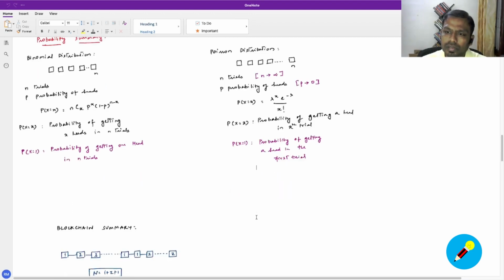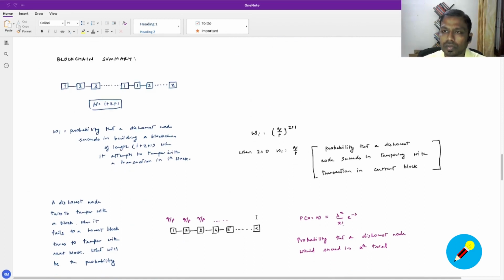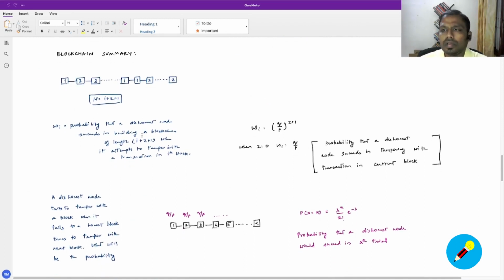But before that, we will quickly summarize the blockchain context as well, all that we have gone through so far. In the previous videos, we went through the scenario of a blockchain where the chain was split into two parts: there were i blocks and then there were z blocks. We then derived the formula for the probability that a dishonest node can succeed in building a blockchain of length i plus z plus 1, when it attempts to tamper with a transaction on the ith block, that is at least z blocks deep.